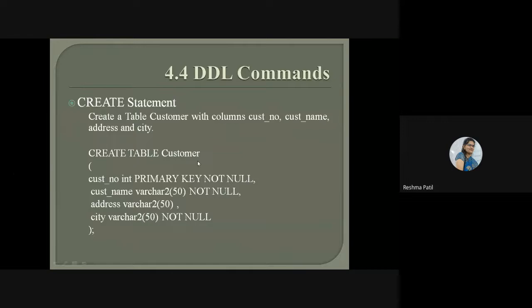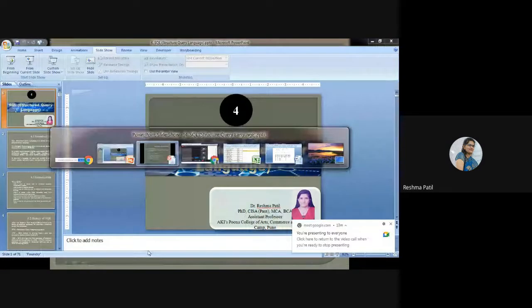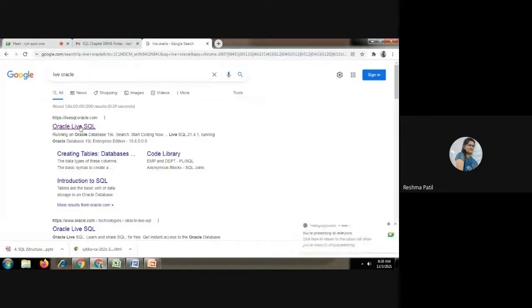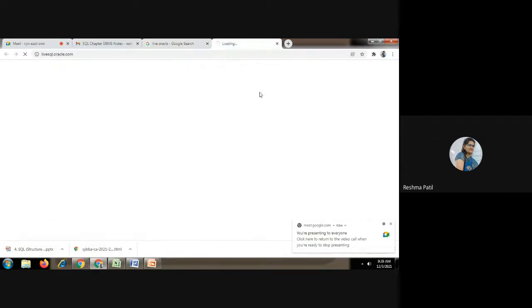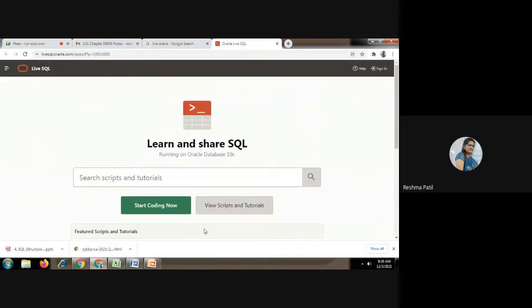Now we will create this customer table. We will do practical on this. Open your SQL if you have it installed on your computer. Otherwise, I am using Oracle Live SQL here. That link I have already given to you. I have already created my account over there. So when you open this, click here, start coding now.